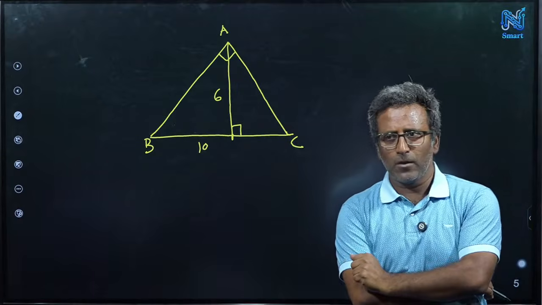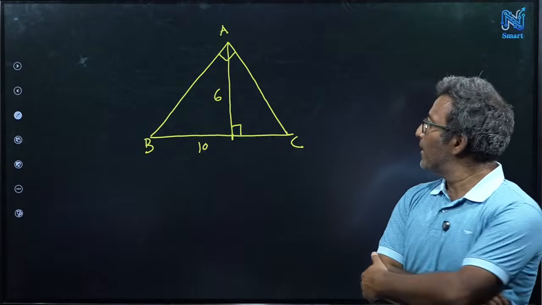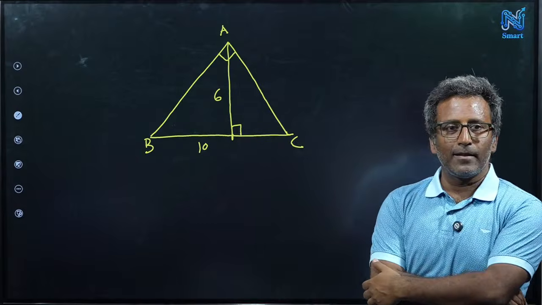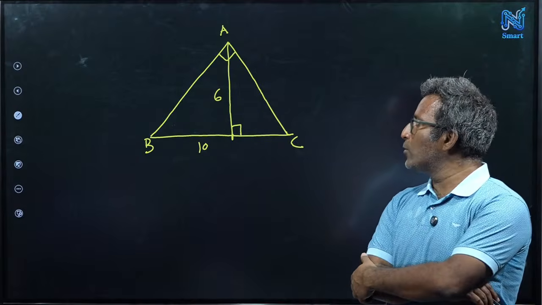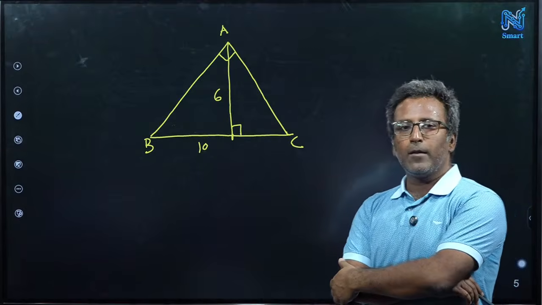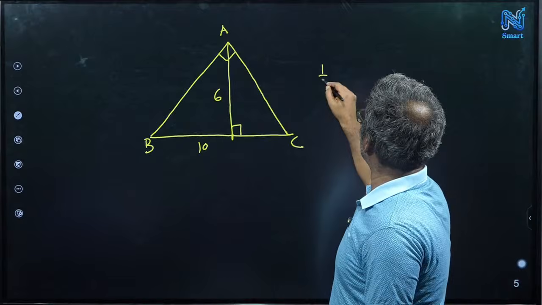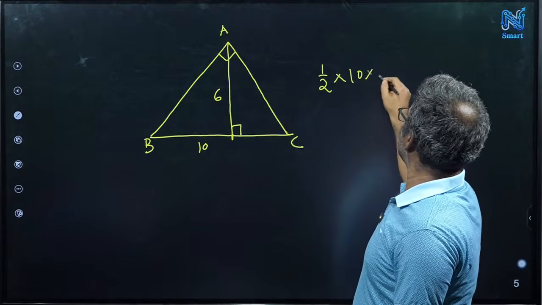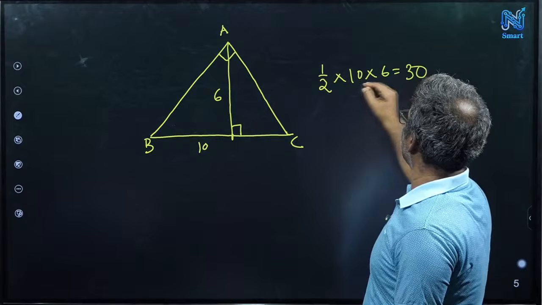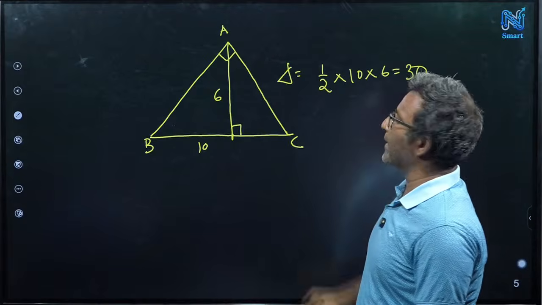This is a simple question, not difficult. 30 square units. How do you get that? You get 30 by which formula? Half into base into height. So half into 10 into 6 equals 30. That's the area of the triangle.